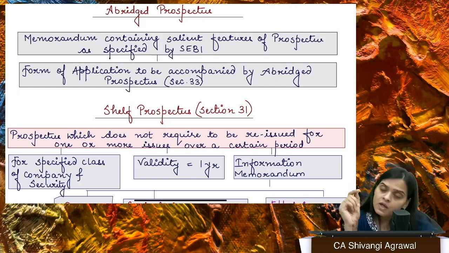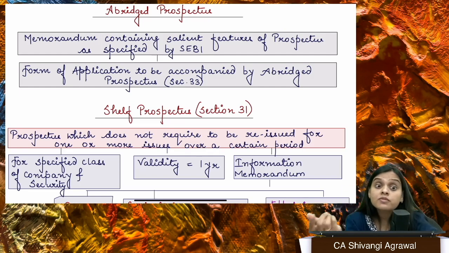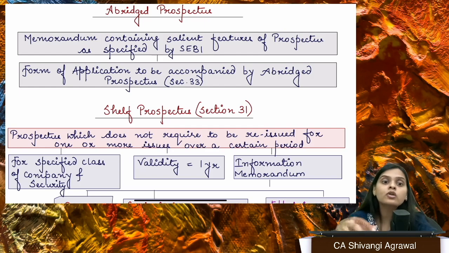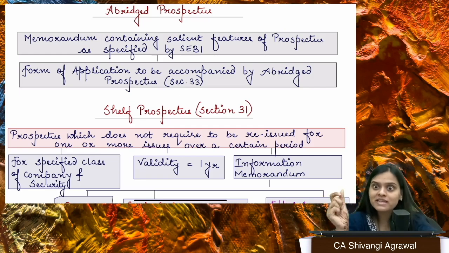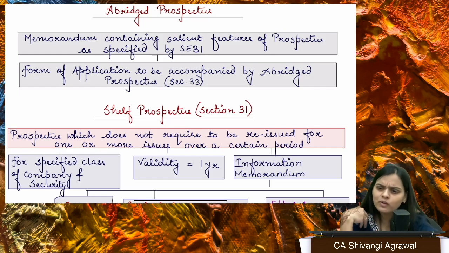Fine. Or you are inducing someone to enter into an agreement for obtaining credit facilities from the bank, right? I have explained all these points in detail in the class, by giving you examples of what exactly it means. But right now it is not the time to get into those many details.